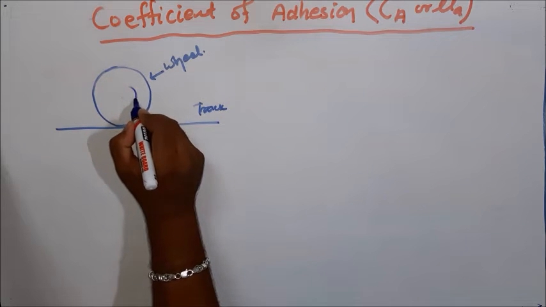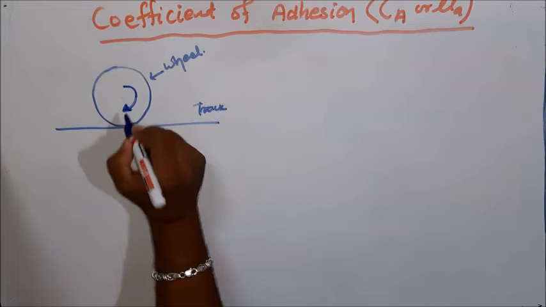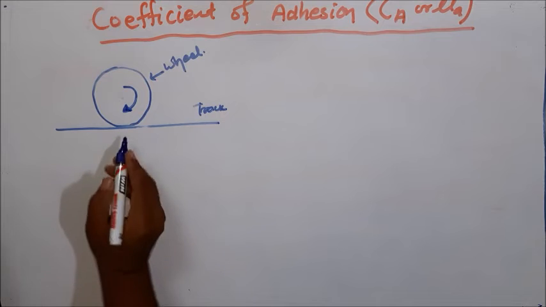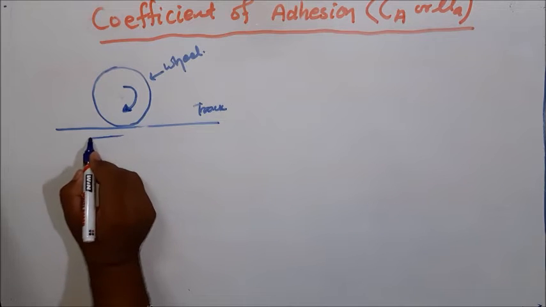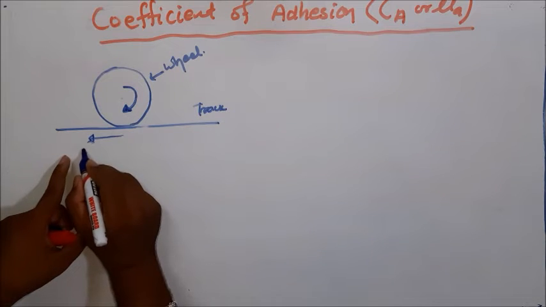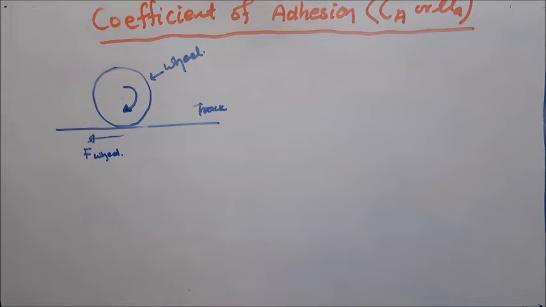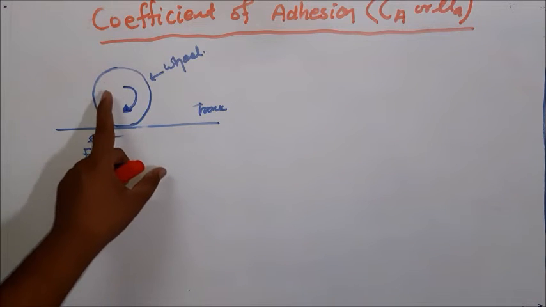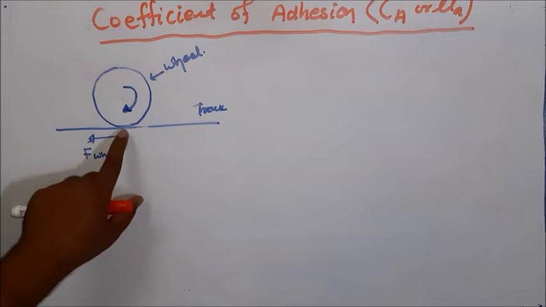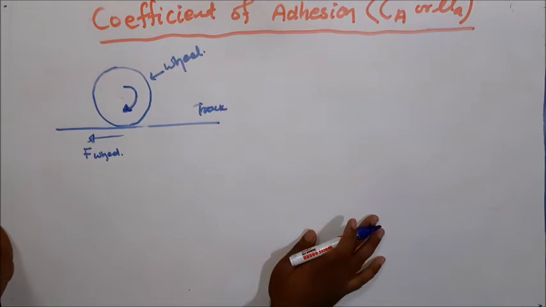And let's consider this is the direction of my wheel, or the direction of my driving motor. That means in this direction it is actually applying a force over the track, yes or no? This is called force by the wheel. Yes or no? Because as my motor is rotating clockwise, that clockwise force is applied over the wheel tangentially. Yes or no? Why tangentially?